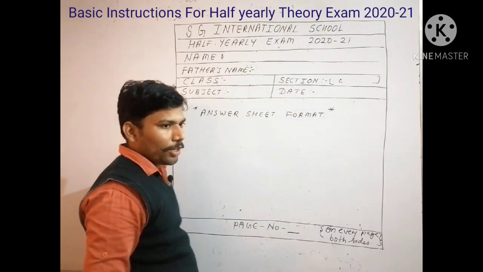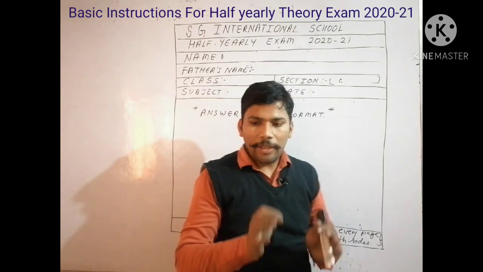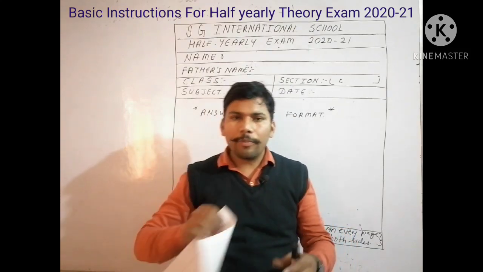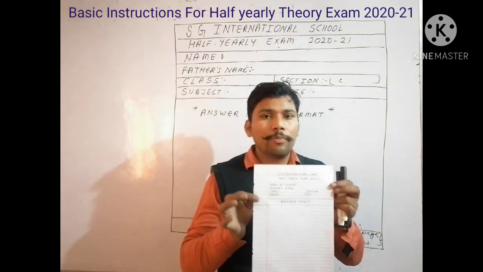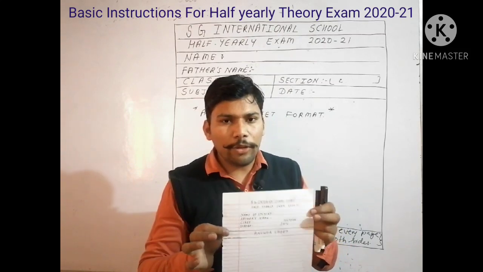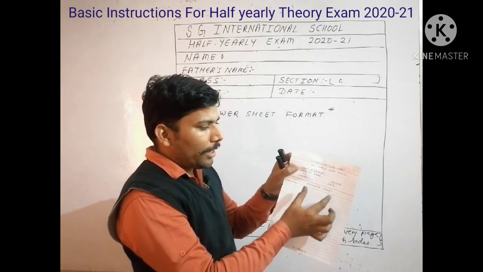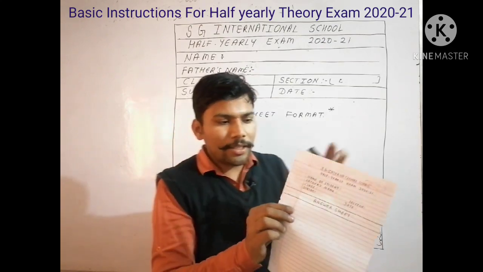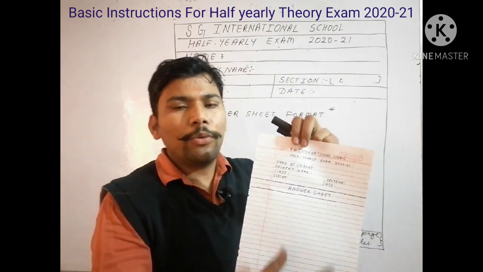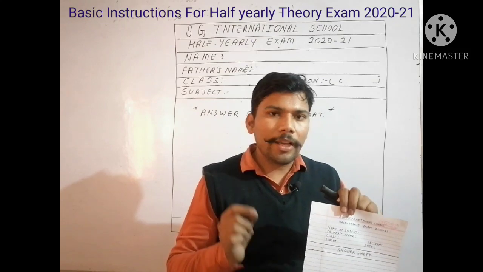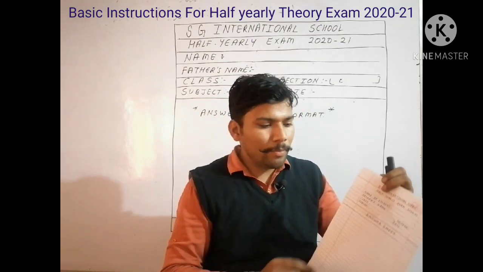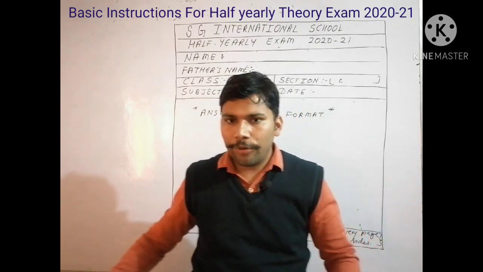Now the respective date you have to write on your page. So you have to make minimum 10 to 15 sheets prepared with you before starting the paper. So that will be the first format, and after it you will write the answer sheet. According to the question, you will get the paper on your WhatsApp. You have to open the WhatsApp, then do the paper in the respective timings.